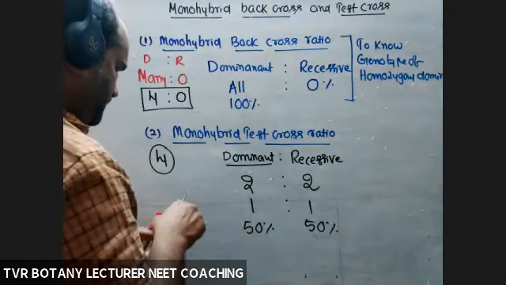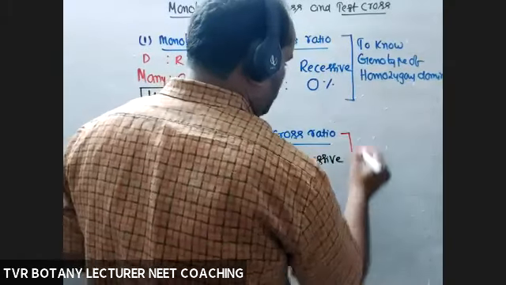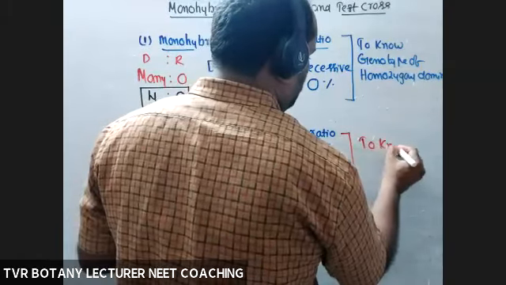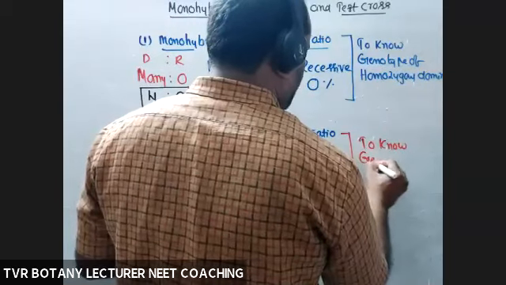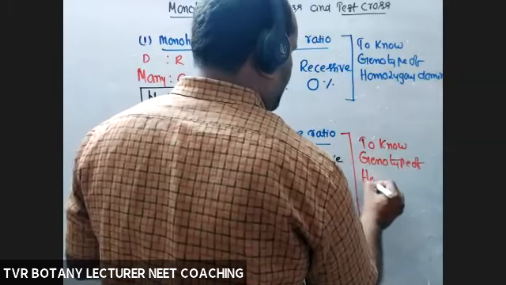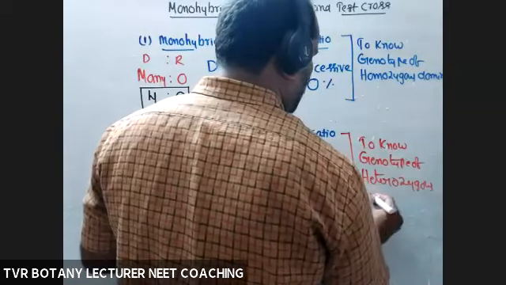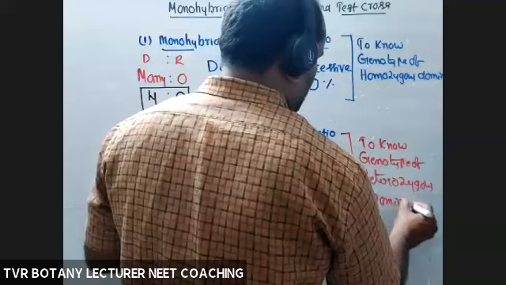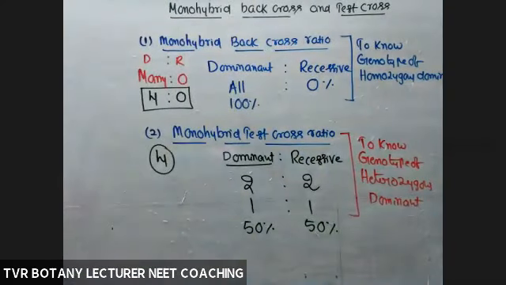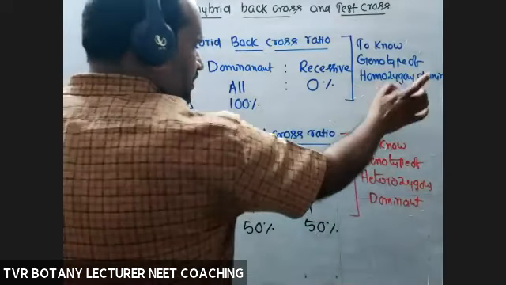And test cross is used to know the genotype of a heterozygous dominant. Here also dominant. In dominant, 2 types of genotypes are present: homozygous and heterozygous. Homozygous, heterozygous dominant.